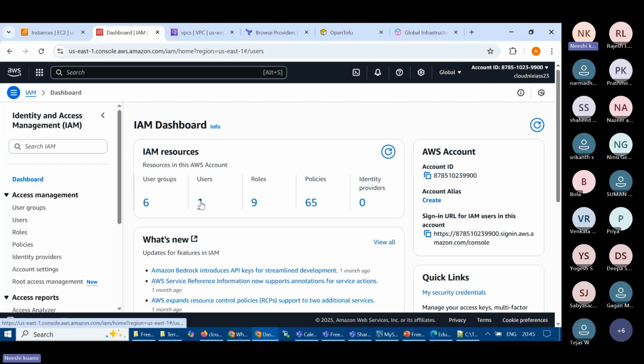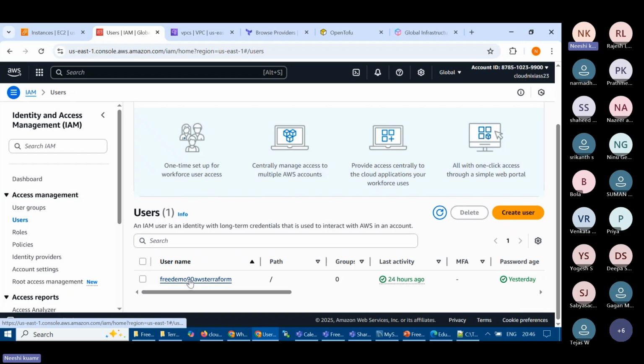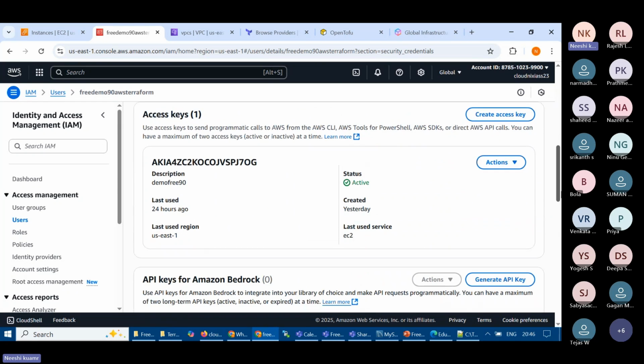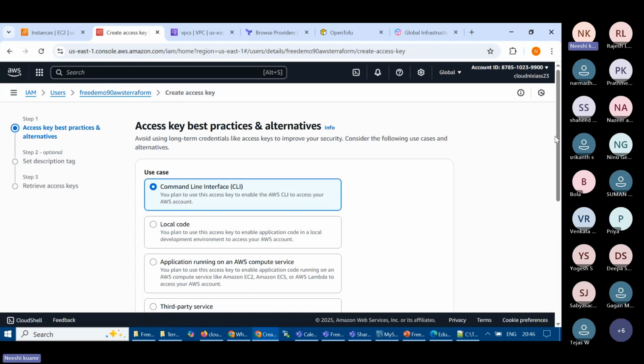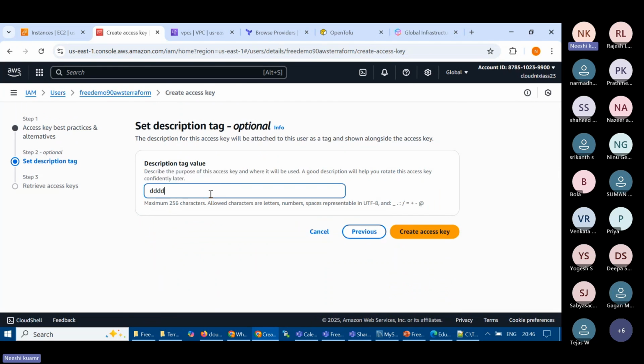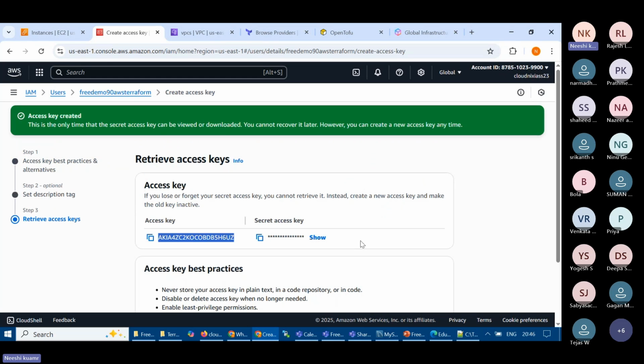So here we can go to create new users, and in that user, let's say I created Terraform for the free demo, there we have security credentials. These credentials will work for us, so I'll do create access key. There are various options we have, but we are going to use the command line. Then I'll choose the command line and say, create it. Now this will be created. I'll say temp and just create it. Now this access key and secret key got created, and that access key and secret key is saved into one of the files, right?